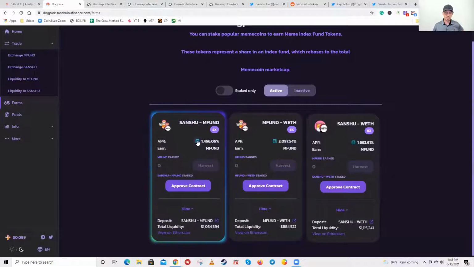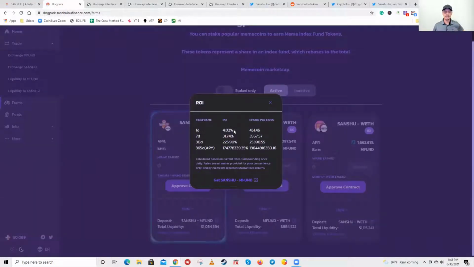So you can see here, you click on their little calculator icons. These compound daily, so 1 day, 7 day, 30 day. You can see that's astronomical, the MFUND per 1,000, and this is calculated based on current rates, compounding once daily. Rates are estimates provided for your convenience only and by no means represent guaranteed returns.